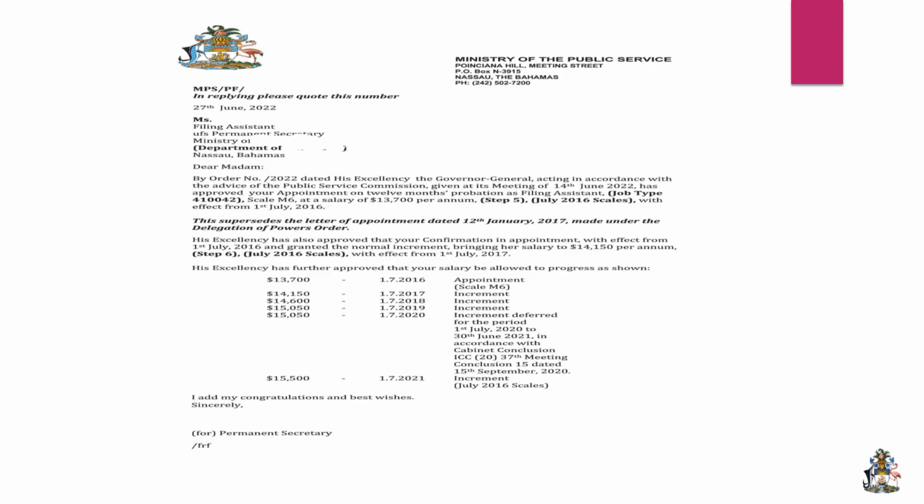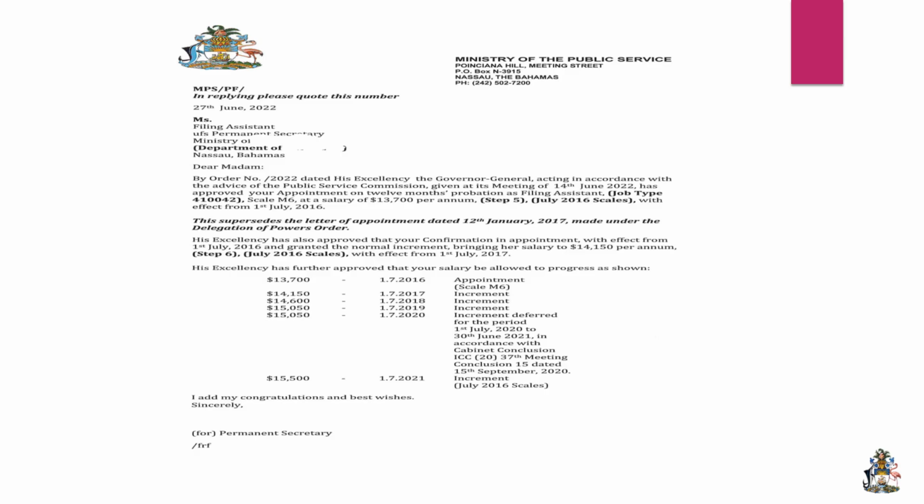Now, every order that is prepared by the Public Service Commission would have a number, which means at that particular time, for example, if an order is prepared today and they are at 1002, your matter is 1002. Then it would say by order number 1002 over 2022, dated the date that the Excellency would have received and signed it. And then the date that the Public Service Commission advised of the recommendation.